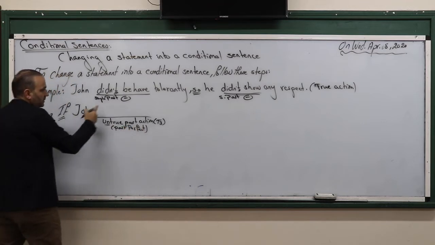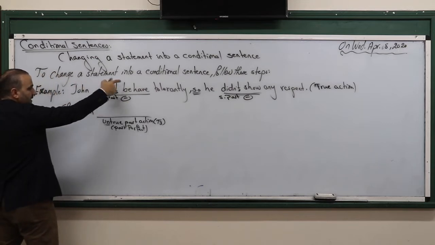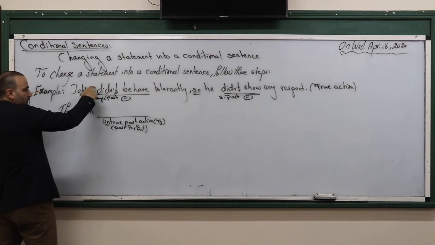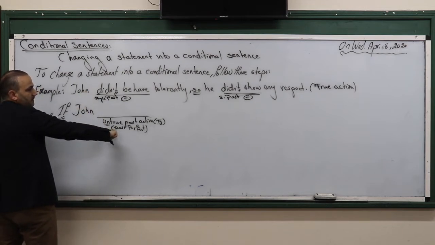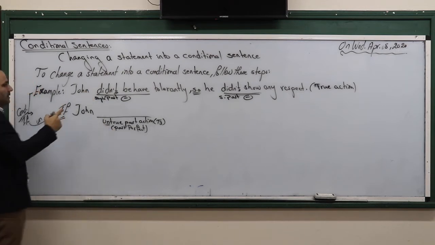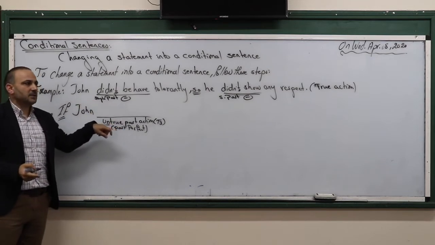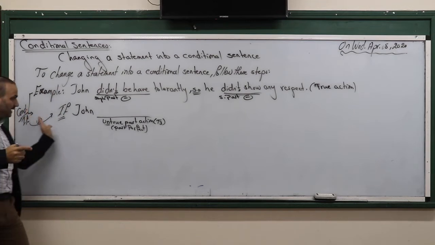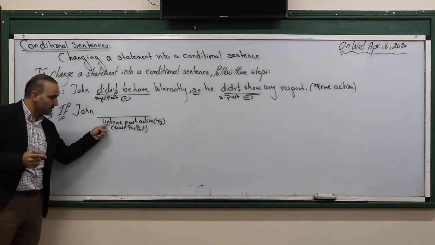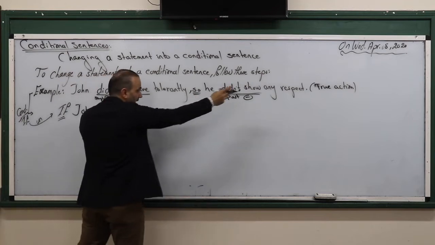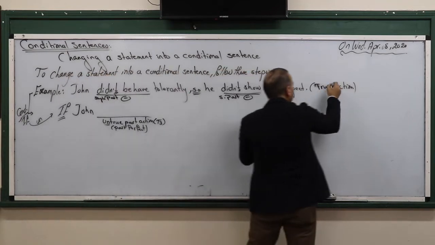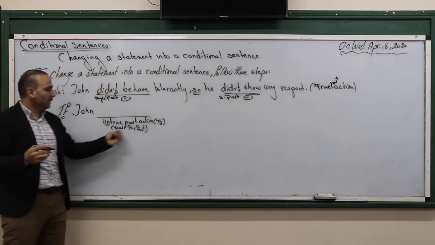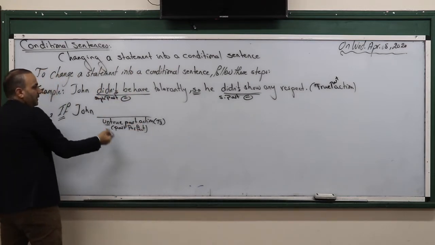If John, here positive to change, these are from the steps. With the if clause, it becomes untrue, so simple past becomes past perfect. That's untrue past. You are talking about something related to the if clause, totally different, opposite to this action. So that's the true past action, which has become totally different with if: untrue past action. So it's type 3, so past perfect.